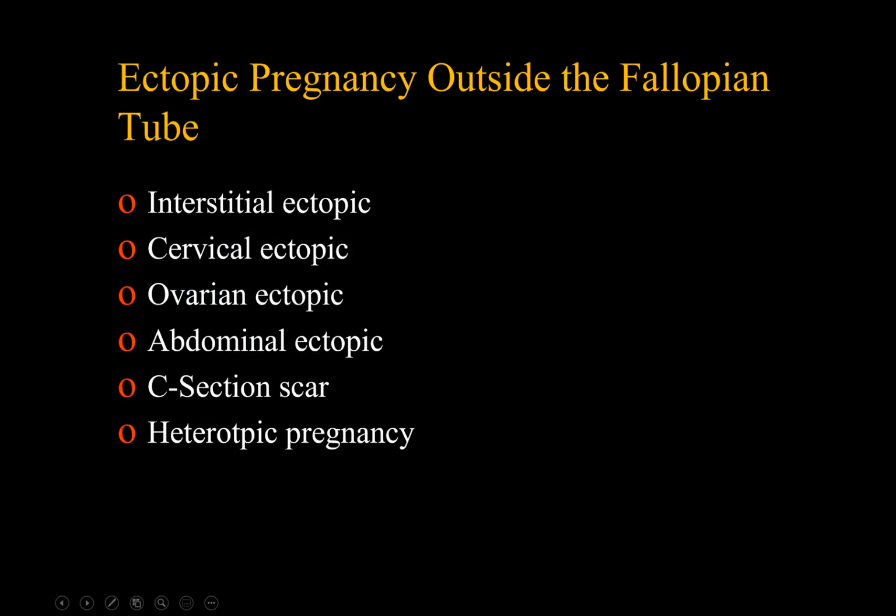Then let us move to unusual locations of ectopic pregnancy. As we mentioned before, the vast majority of ectopic pregnancies are implanted in the fallopian tube. Approximately 4% of ectopic pregnancies are found in more unusual locations. These unusual sites of implantation include the interstitial portion of the fallopian tube, cervix, ovary, Cesarean scar, and abdominal cavity.